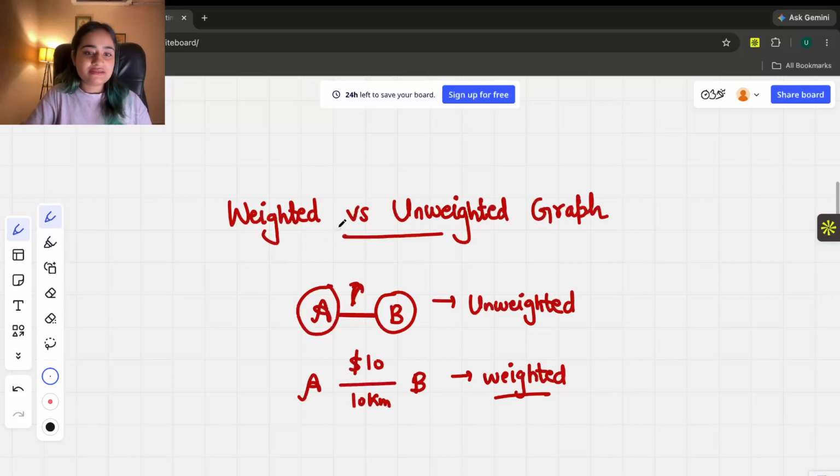Okay, so there is a weighted and unweighted graph. We'll talk about those things in the question, but just remember the terminologies. You need to know what the question is talking about. Is it talking about an unweighted graph or a weighted graph, right?